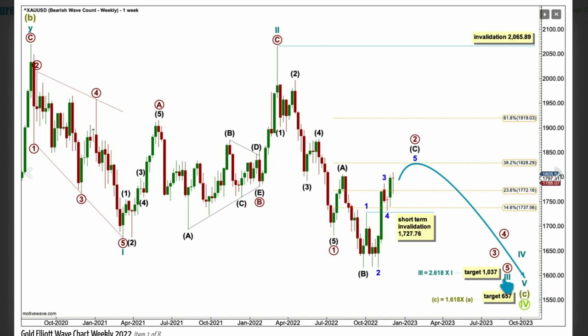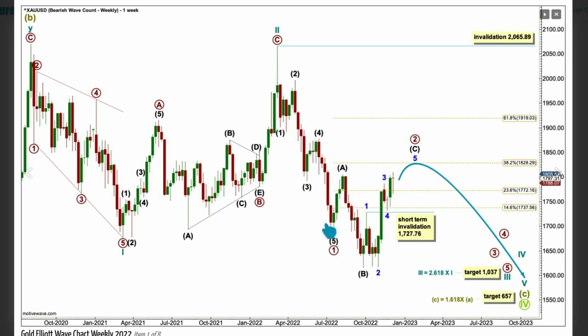Cycle 3 must move beyond the end of cycle 1, may only subdivide as an impulse, and can't be the shortest out of 1, 3 and 5. Then cycle 4 has to unfold and may not move into wave 1 price territory, and cycle 5 usually moves beyond the end of 3 to avoid a truncation and may only subdivide as a 5-wave motive structure. Within cycle 3, it may only subdivide as an impulse, and it has to meet all of those same Elliott wave rules that I just went over.